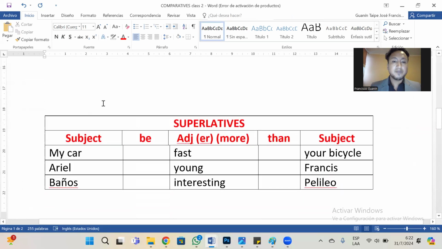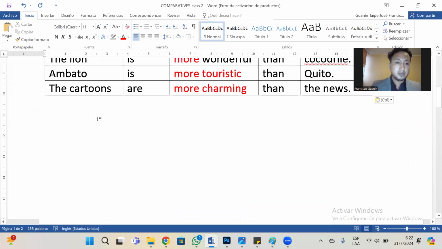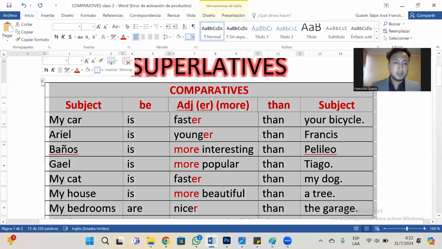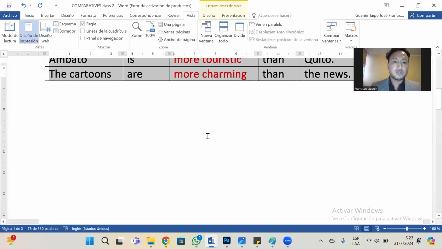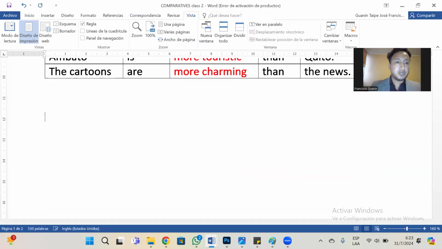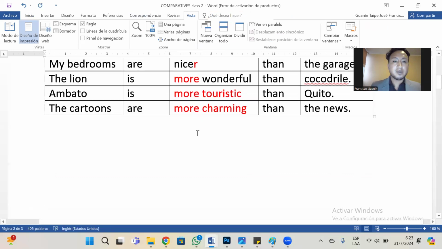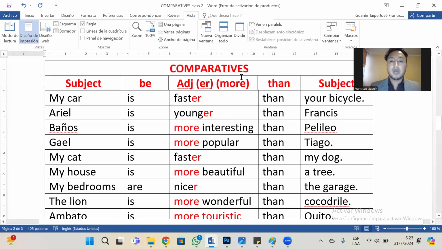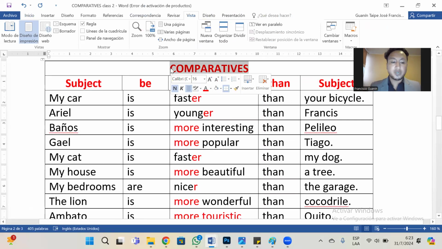Let me see. Copy, and we are going to paste in this part because it's the same. Now I'm going to put superlatives.